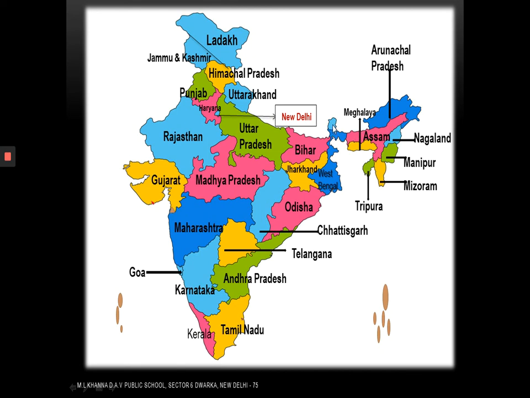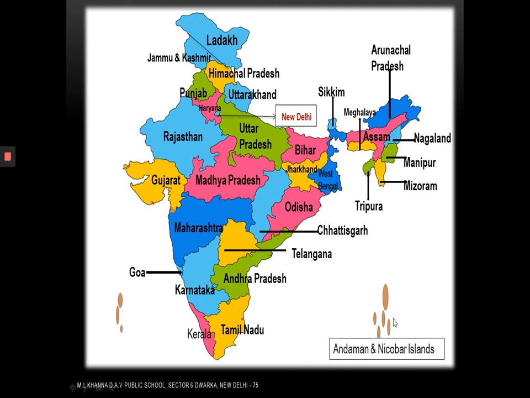Now here, next to Bihar, we have one more state, Sikkim. Now dear students, we have located all the 28 states of India, but we have located only 3 union territories up till now. They are Jammu and Kashmir, Ladakh, and New Delhi. Let us locate the remaining 5 union territories as well, as there are 8 union territories. So here comes the number 4 union territory, that is Andaman and Nicobar Islands.